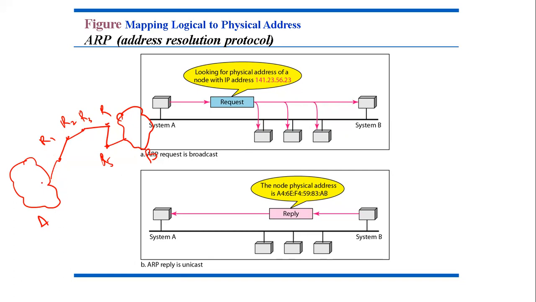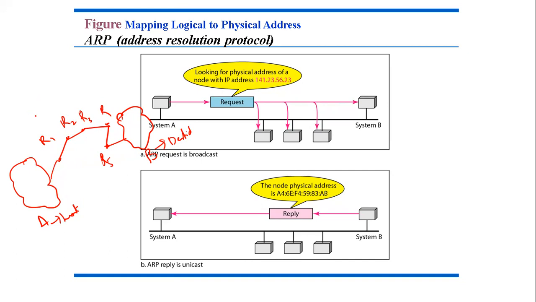A packet starting from a source host may pass through several different physical networks before reaching the final destination host. Here A is your host and B is the destination. The host and the destination, along with the routers, are recognized at the network level by the logical address, which is the IP address.